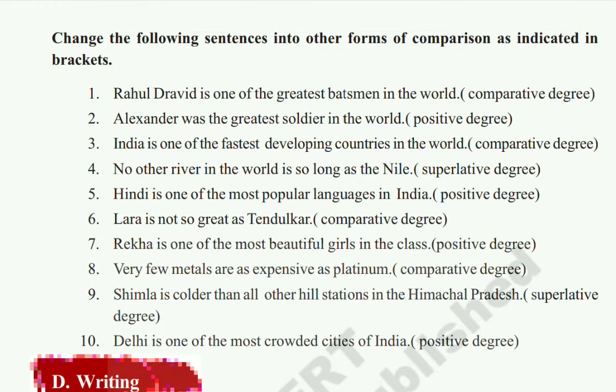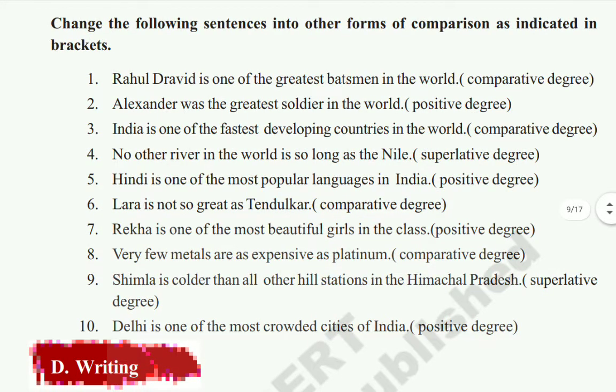Greater. By using this word we have to rewrite the sentence. So: Rahul Dravid is greater than many other batsmen in the world. Like that we have to write.